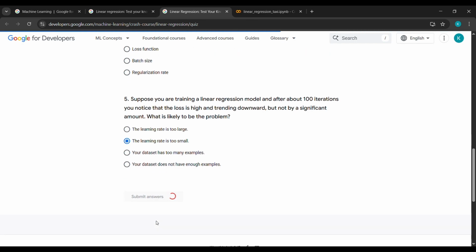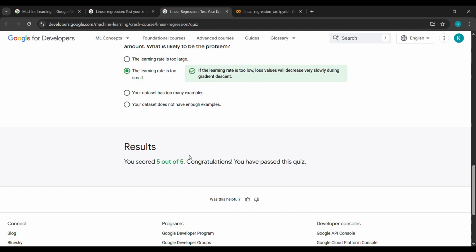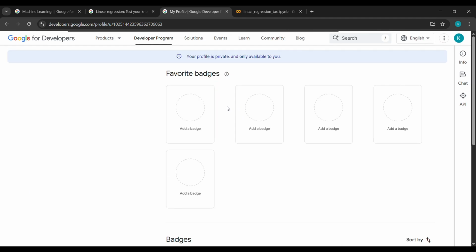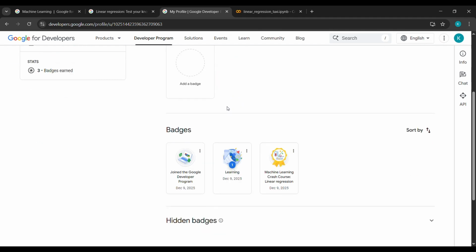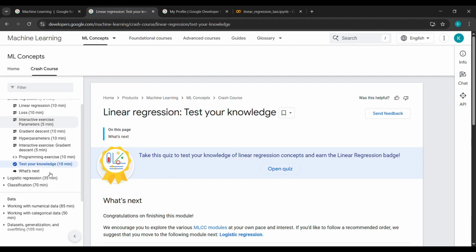After clicking on submit answer, we'll wait for a while, and see, we have completed all these quizzes. And here, if you are getting create a profile, then click on that, and after that you have to create your profile, guys. After clicking that, your profile will be mentioned here. You can click here and it will take you to your profile. And we have completed the first badge, guys. So here the first badge will be shown, machine learning crash course linear regression. We have completed linear regression. Like that, we have to complete these challenges, guys.